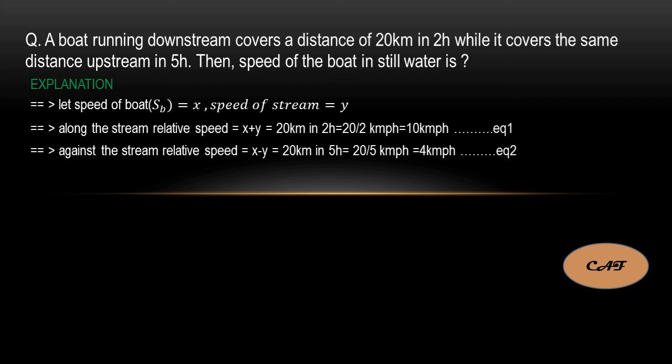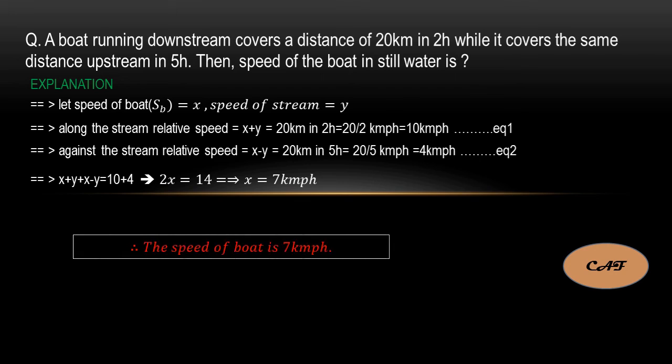So 20 by 5, 4 kilometers per hour. You know both x plus y and x minus y. If you add both equations, you will get x value equal to 7. If you substitute this x value in equation 1 or 2, you will get y value. But they are asking only the speed of the boat, and directly you got the x value. So the speed of the boat is 7 kilometers per hour.